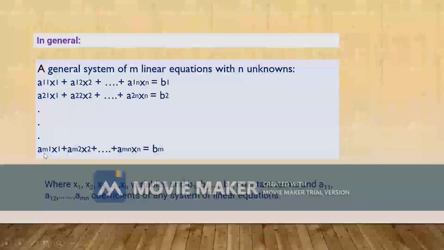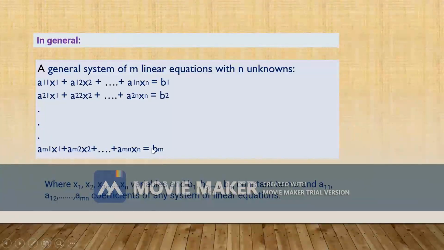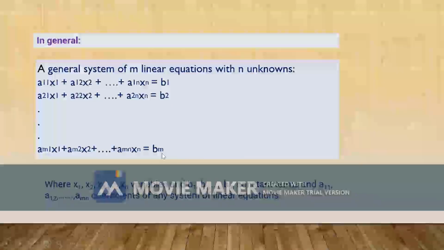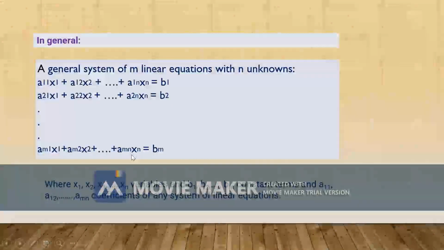Similarly, am1x1 plus am2x2 up to plus amn xn equals bm, where x1, x2, xn are variables and b1, b2, bm are constant terms. a11, a12 up to amn are the coefficients of the system of linear equations.